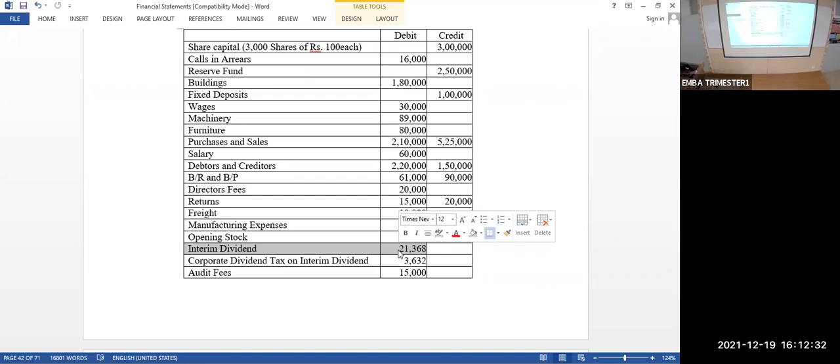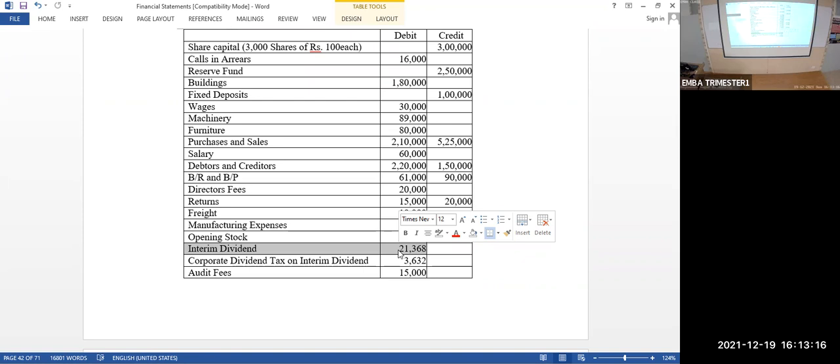Okay, what to do? Current year profit is 1 lakh rupee. You are giving dividend of 20,000 rupees. So 80,000 only can be used to calculate your reserves of current year or surplus of current year. 1 lakh is your total profit of the current year, net profit after tax. Out of that 20,000 rupees you are giving as dividend. Remaining 80,000 is available for you to make a retained earnings or to allocate some amount from there to reserve. Okay, so it is to be minused from profit to find out the surplus or to find out the reserve of the current year.